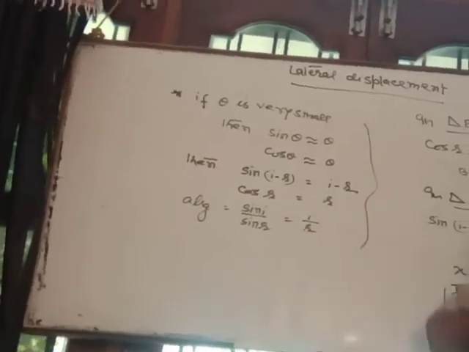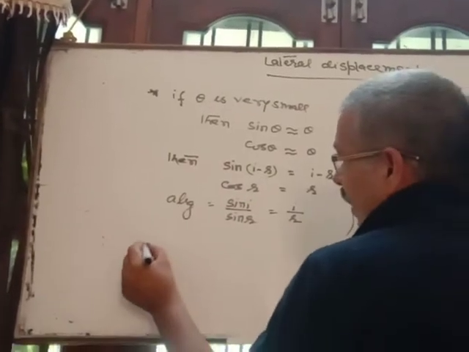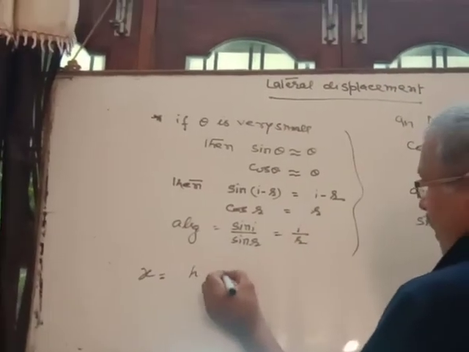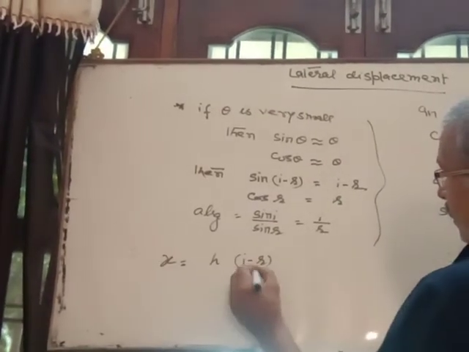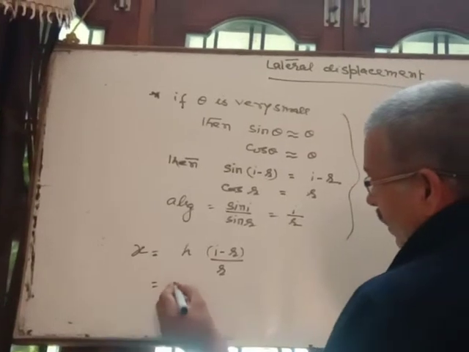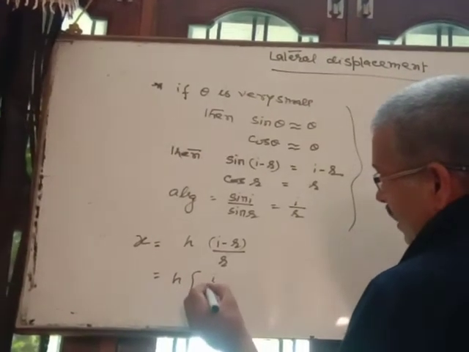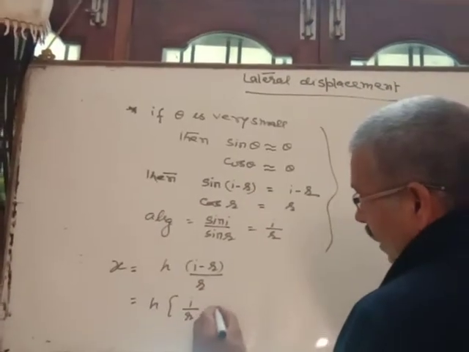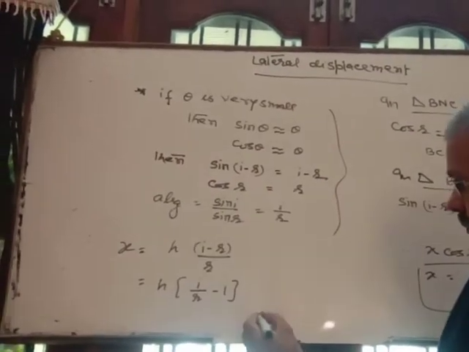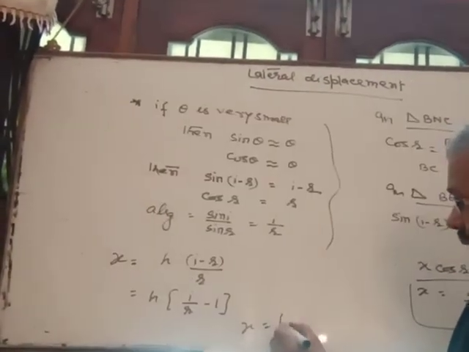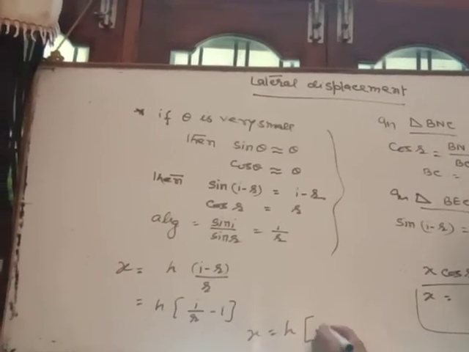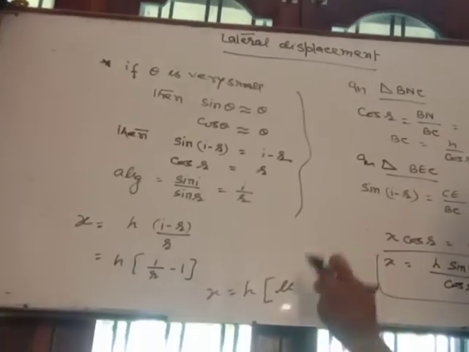Clear? So what happened? Therefore, X is equal to H times I minus R upon R, which becomes H times I by R minus 1, and I by R is mu. So X is equal to H times mu minus 1, where mu is the refractive index for any medium.